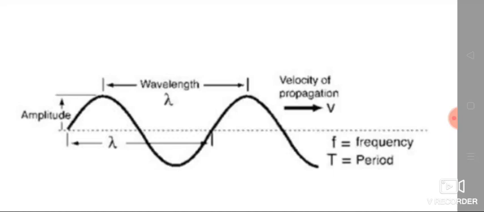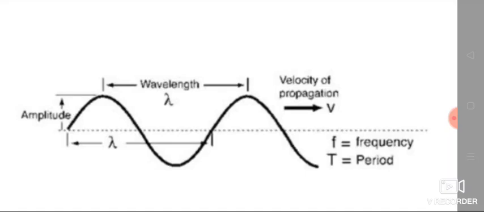So all these are properties of particle nature and wave nature that the electron has and the light has. Light also contains photons and electrons and nucleons. So all these properties it has. That is known as dual nature. This dual nature led to the development of Bohr's model of the atom.